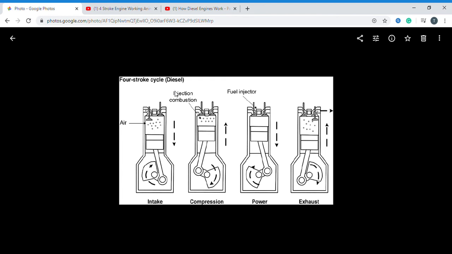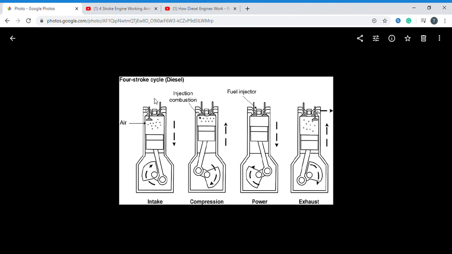And the third difference: in the petrol engine, the air and fuel mixture is combined outside the engine cylinder in one device, the carburetor. But in the diesel engine, we have a fuel injection pump. These are the three important differences we have.